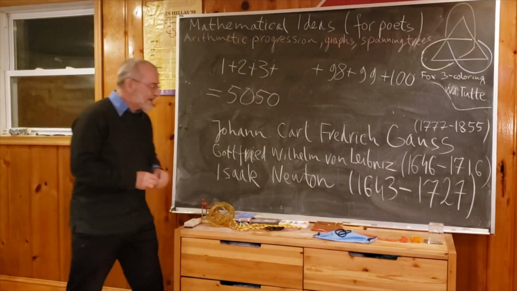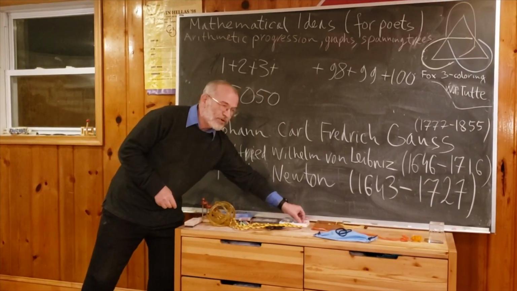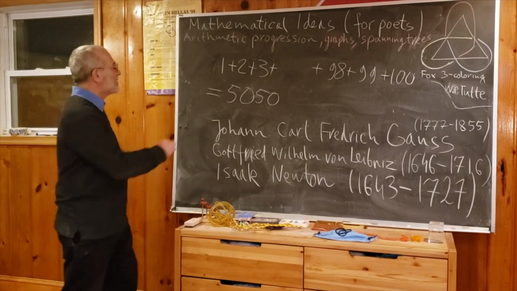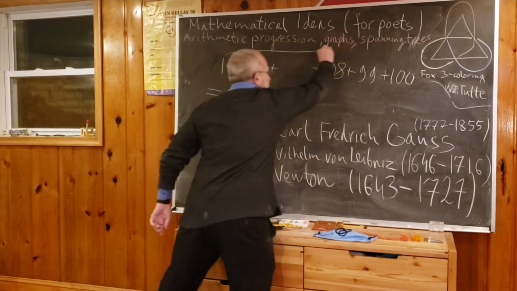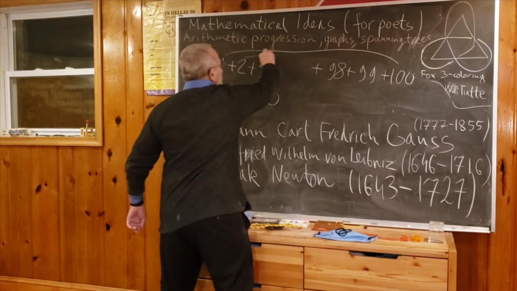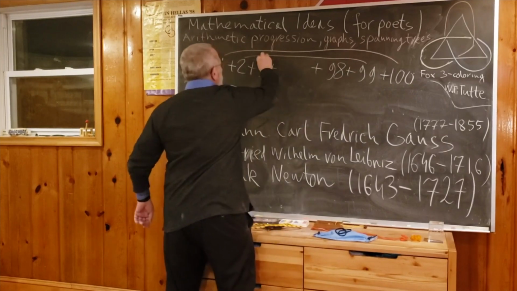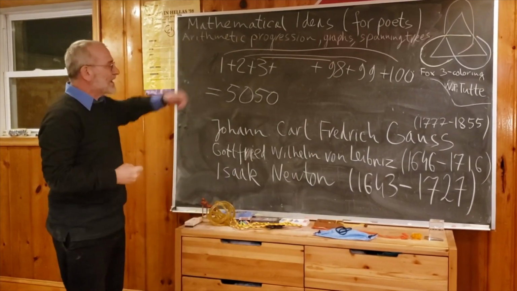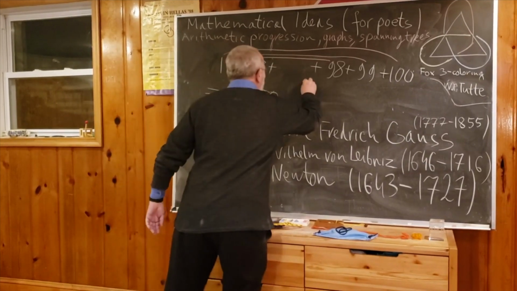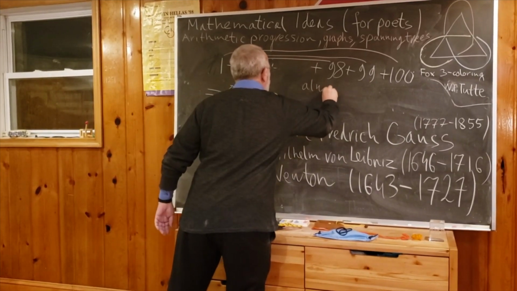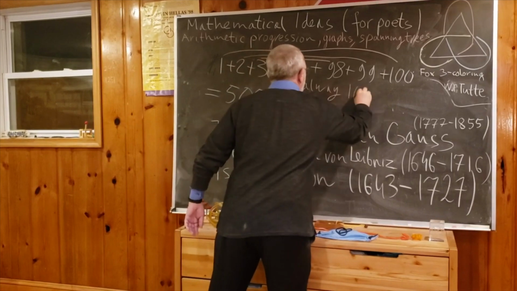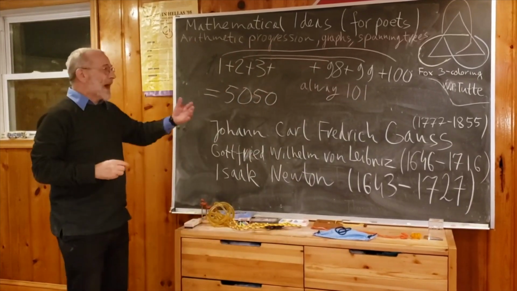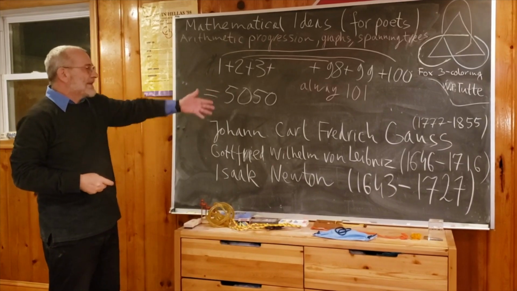So how did Gauss solve this problem in memory immediately? He was saying something like this. Let's group the first number with the last, the second with the second from the end, the third with the third from the end, etc., etc. Always we are getting 101. And now this 101 is how many times?